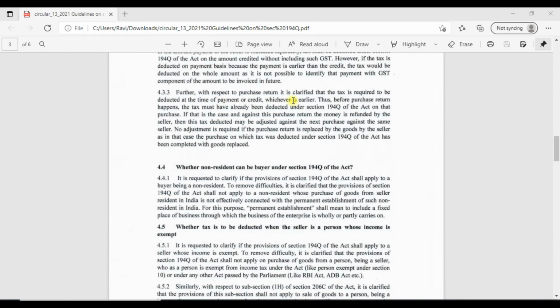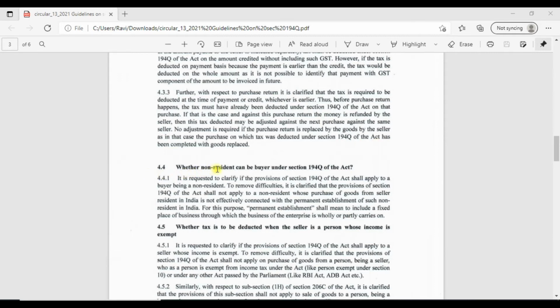This is regarding the adjustment of purchase returns. Generally, when purchase is made and amount is paid or credited to the seller, tax must have already been deducted before the purchase returns happens. In such case, against the purchase returns, if money is refunded by the seller, then tax deducted earlier shall be adjusted against the next purchase of the same seller. Instead, if purchase returns is replaced by the goods, then no adjustment is required under section 194Q.